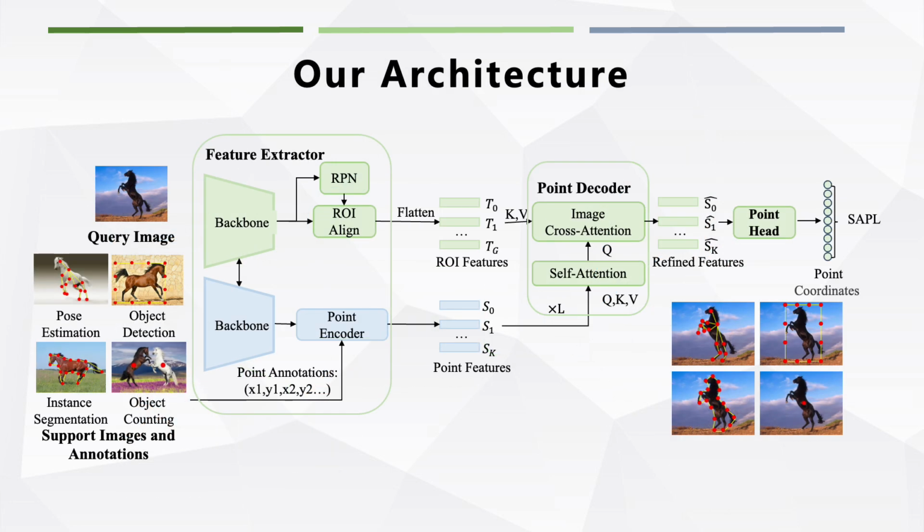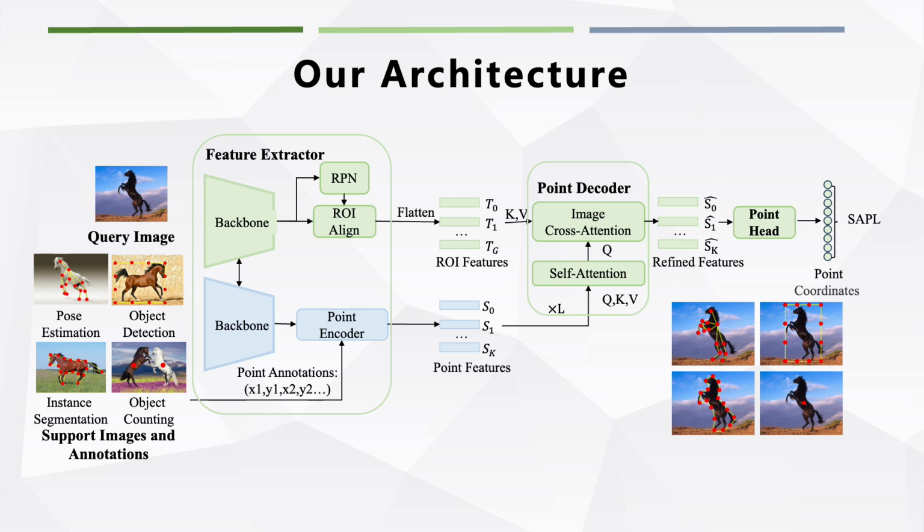Our UniFS model has a unified architecture with three key parts: the feature extractor, the point decoder, and the point head, which together handle various instance perception tasks. The feature extractor, based on a pre-trained ResNet101, extracts features from both support and query images. For support images, point features are extracted using ground truth points, while for query images, an RPN generates regions of interest, and ROI-align pools these regions into query object features.